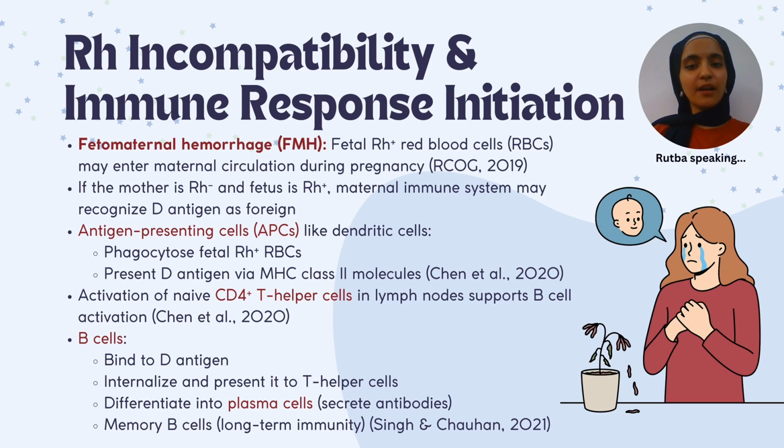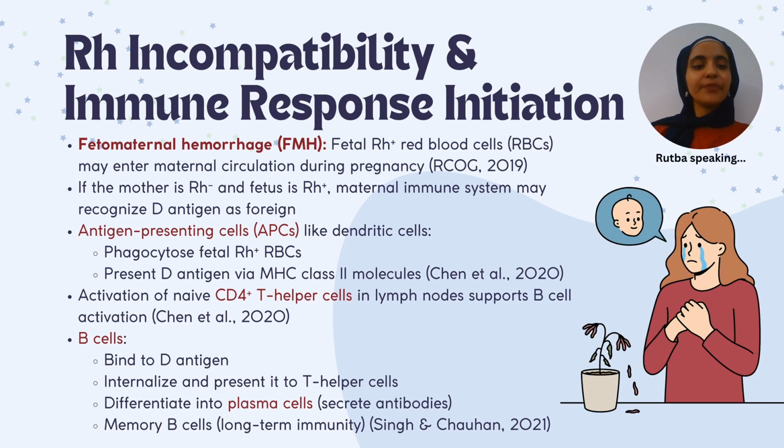So during pregnancy, Rh sensitization can happen when RBCs from the fetus, specifically those carrying the Rh antigen, enter the mother's bloodstream. This is called feto-maternal hemorrhage. If the mother is Rh negative and the fetus is Rh positive, her immune system may see the Rh antigen as something foreign, and this kicks off an adaptive immune response where first antigen presenting cells, specifically dendritic cells, will engulf the fetal RBCs and present pieces of Rh antigen to naive CD4 plus T helper cells in nearby